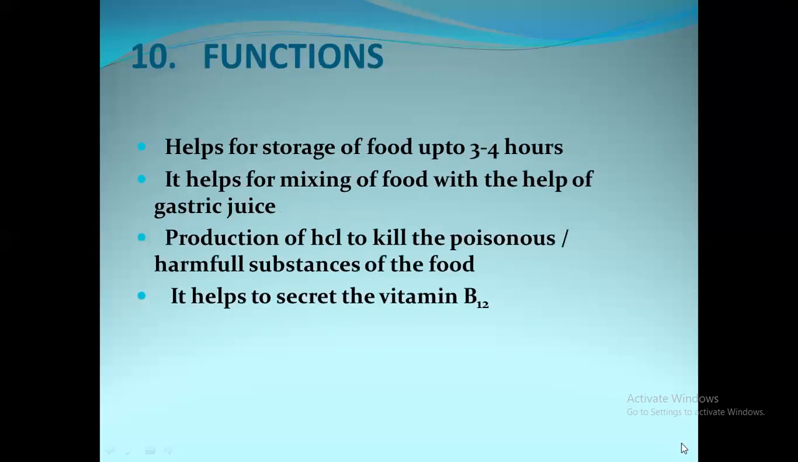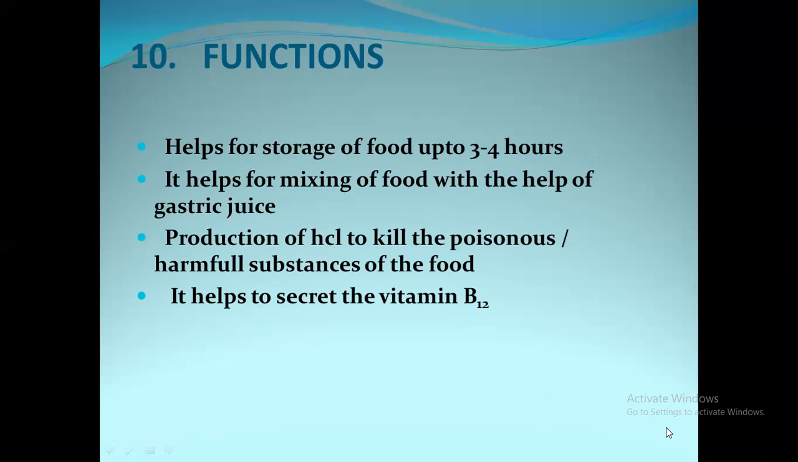Next is functions of the stomach. So the stomach helps for storage of food up to 3 to 4 hours, and it helps for mixing of food with the help of gastric juice. It helps in the production of hydrochloric acid to kill the poisonous or harmful substances of the food. And finally, it helps to secrete vitamin B12. So these are the functions of the stomach.